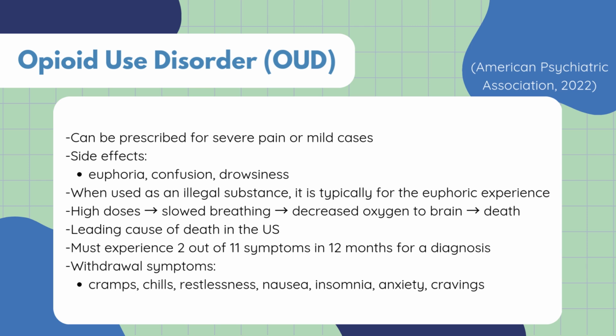To be diagnosed with OUD, the individual must demonstrate at least 2 of the 11 symptoms within a 12-month period. When an individual quits using opioids, they may experience withdrawal symptoms such as cramps, chills, restlessness, nausea, insomnia, anxiety, and strong cravings. Opioid withdrawal is not life-threatening.